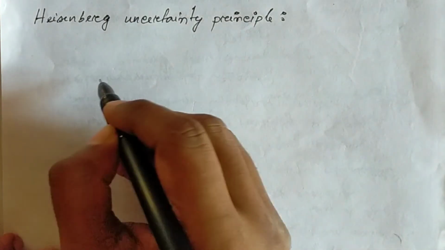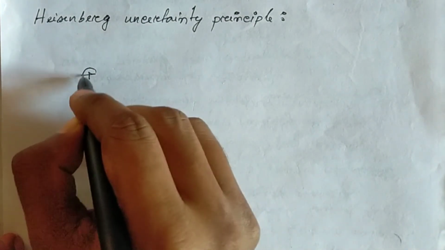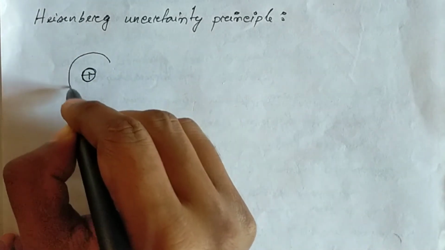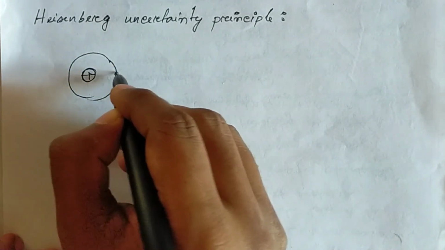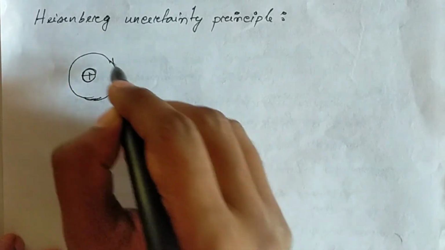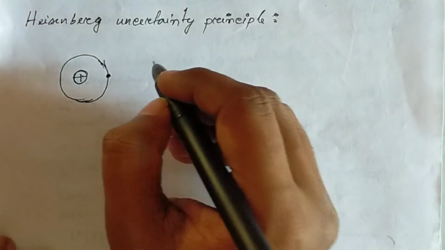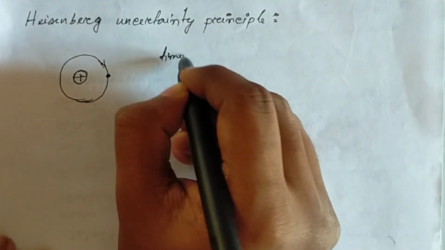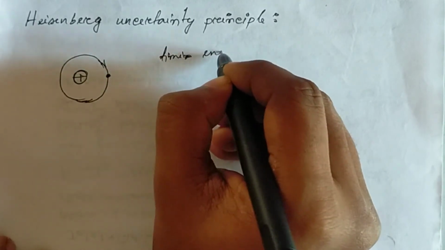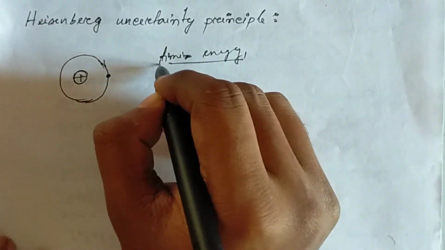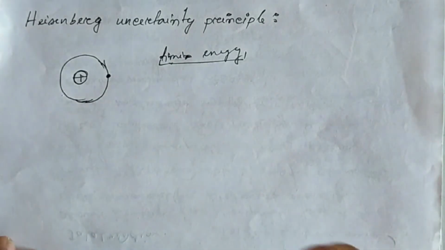Now, according to the Heisenberg uncertainty principle, suppose there is an atom here, this is the nucleus and this is one electron. It is impossible to evaluate both time and energy simultaneously. You can't determine time and energy simultaneously.